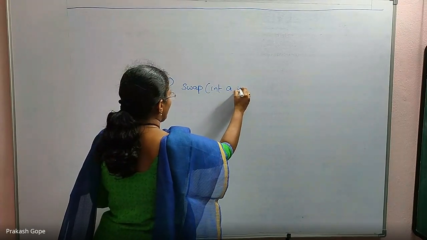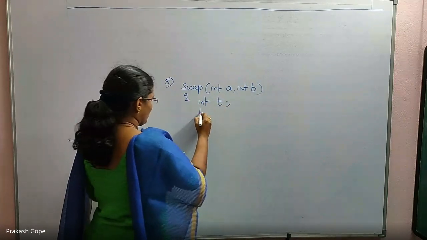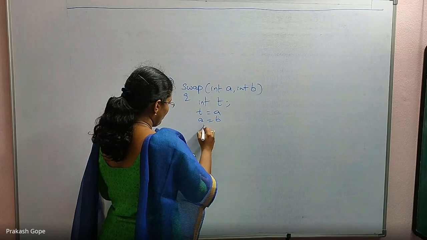You have passed int a, int b, int temp. temp equal to a, a equal to b, b equal to temp.